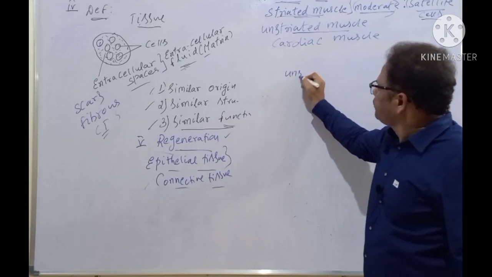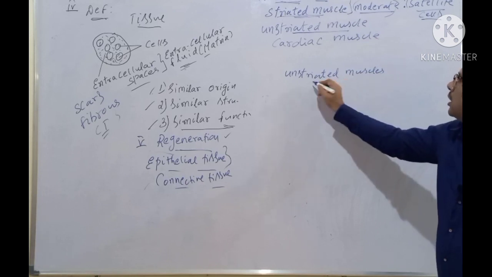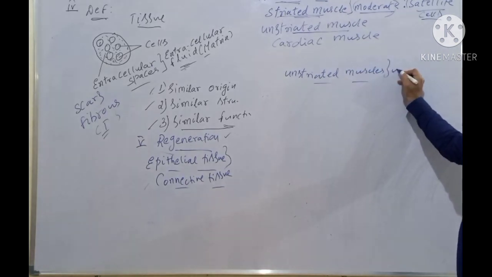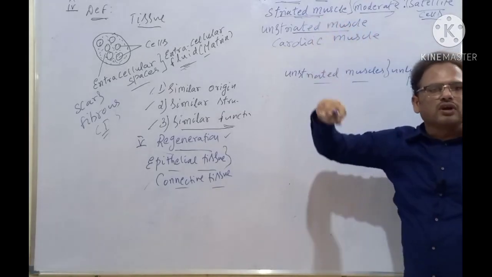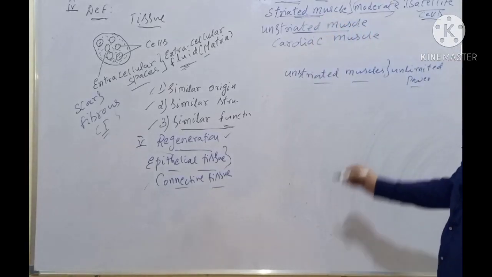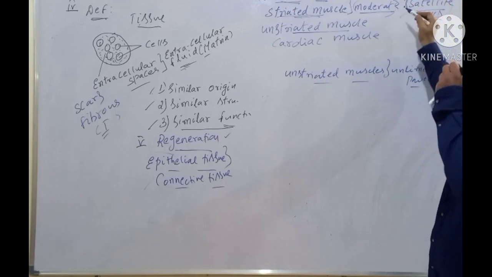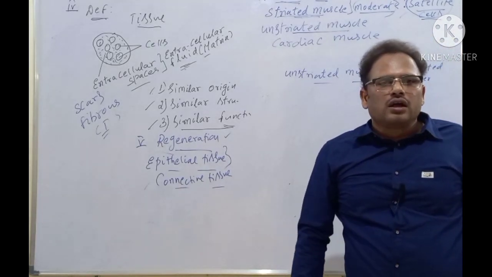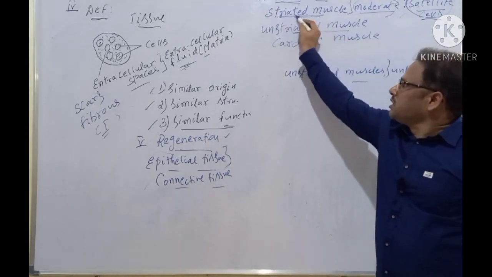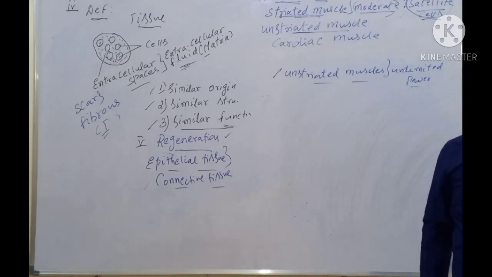The unstriated muscles have, not limited, unlimited power of regeneration. Whereas striated muscles have a limited power of regeneration, and even that small power is because of the satellite cells, which can repair the lost tissues present in the striated muscles. But in the unstriated muscles, the power of regeneration is unlimited.